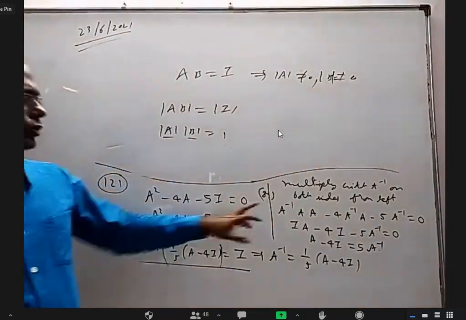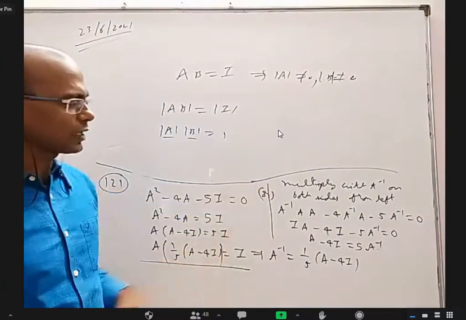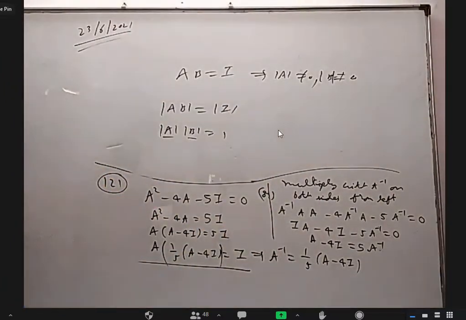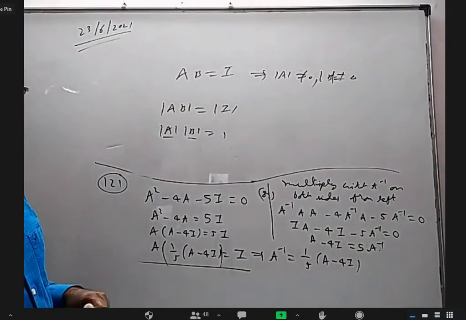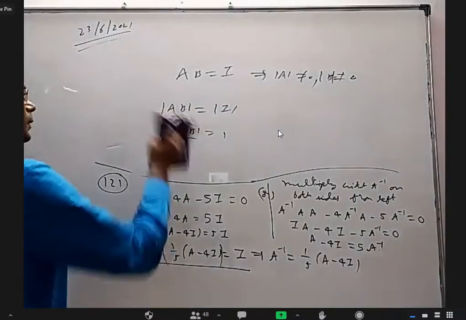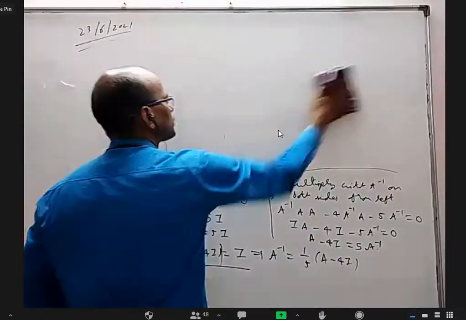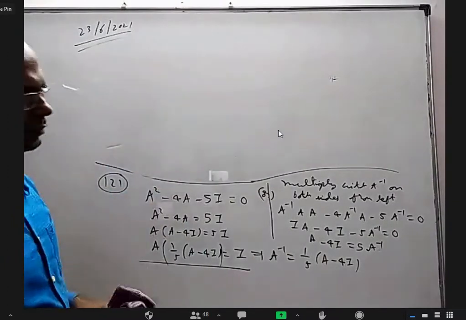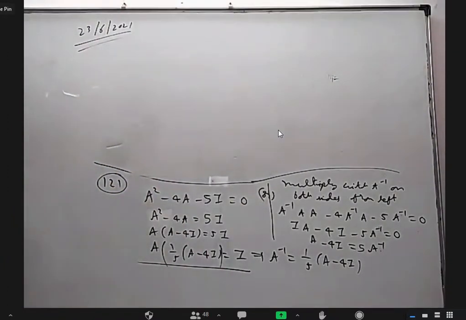So the second method is nice, but we have not yet proved that determinant A is not equal to 0. Sir, if we want to go with the second method, we have to first prove that the determinant is not equal to 0. Yes, you are right. So that's why I prefer the first method versus the second method, even though ultimately they are the same in essence.